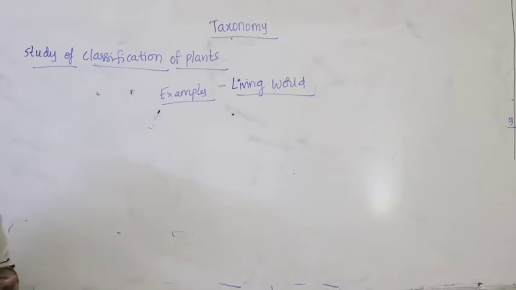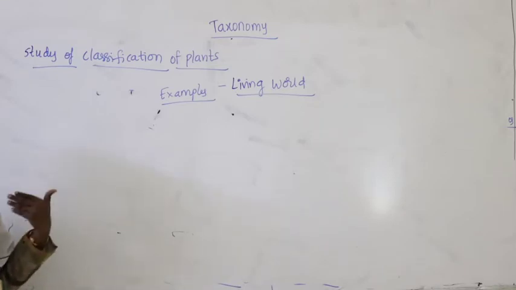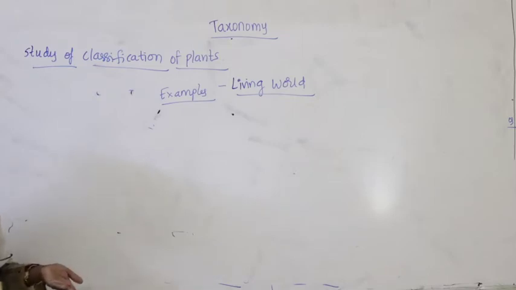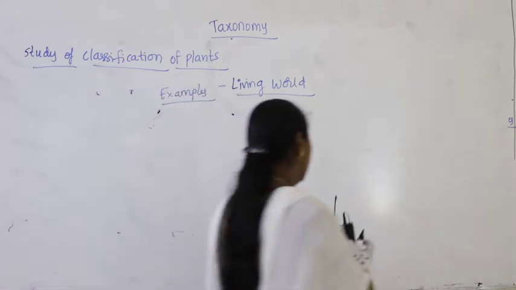It belongs to the family Anacardiaceae, the order Sapindales, the class Dicotyledonae, and the division Spermatophyta. So in the living world we have studied a table.